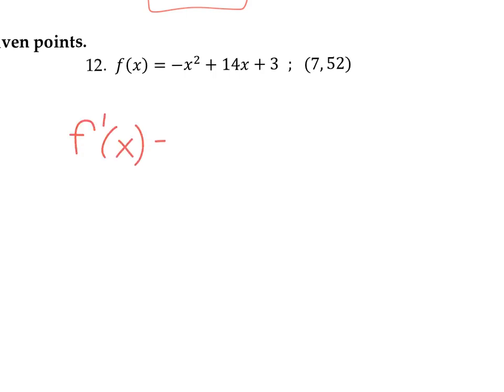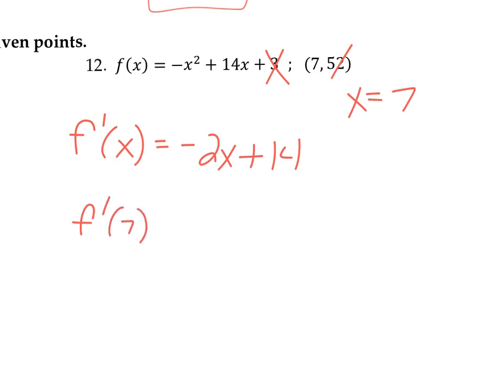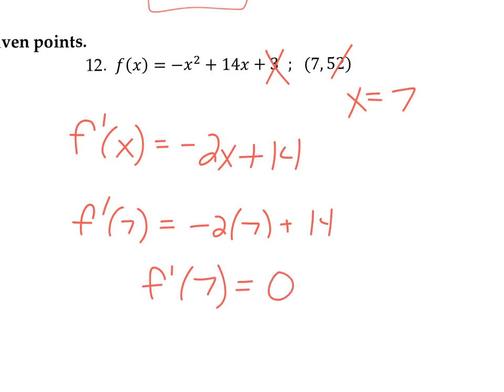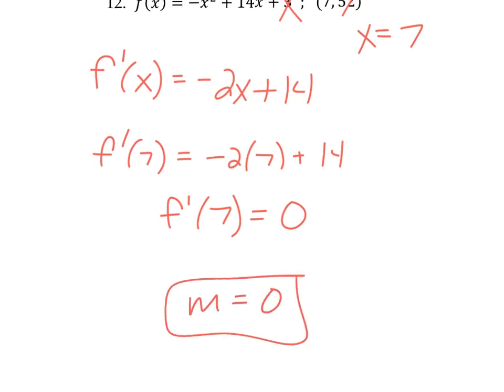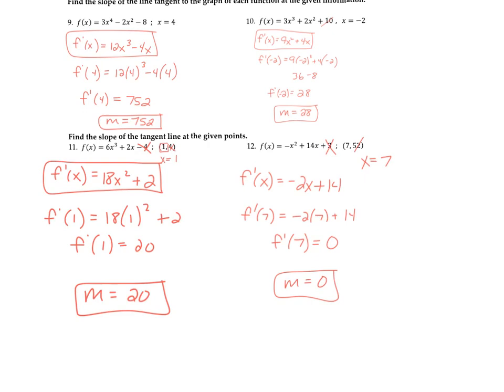F prime of x equals, pull the 2 in front, so it turns into negative 2x plus 14. The 3 cancels. All we pull out of the equation is the 7. So F prime of 7 equals negative 2 times 7 plus 14. Negative 2 times 7 is negative 14. So F prime of 7 equals 0. So that means my slope is 0. M equals 0. So not bad, but kind of getting our way into a little bit of calculus.